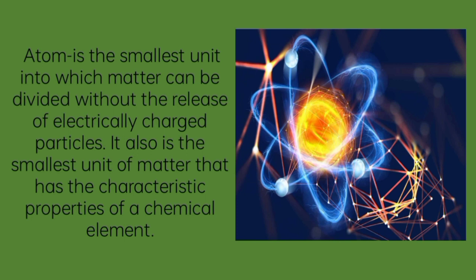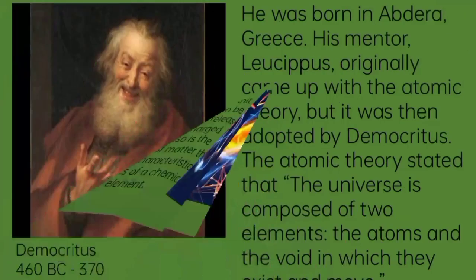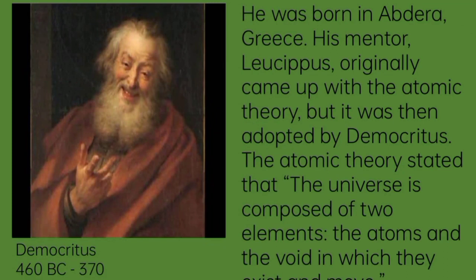The historical development of the atom all started in 400 BC when Democritus created the first atomic model. Democritus was born in Abdera, Greece. His mentor Leucippus originally came up with the atomic theory, but it was then adopted by Democritus. The atomic theory stated that the universe is composed of two elements, the atoms and the void in which they exist and move.